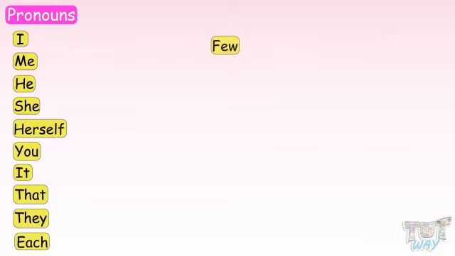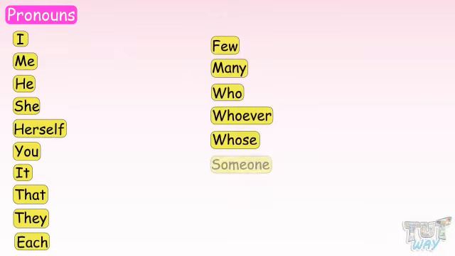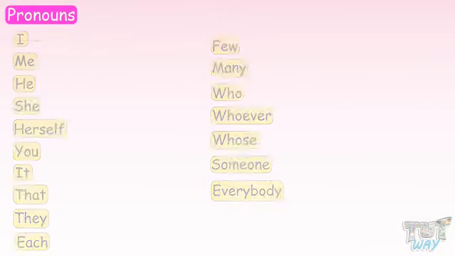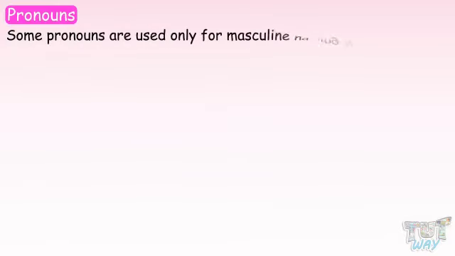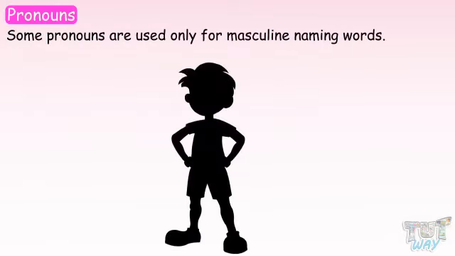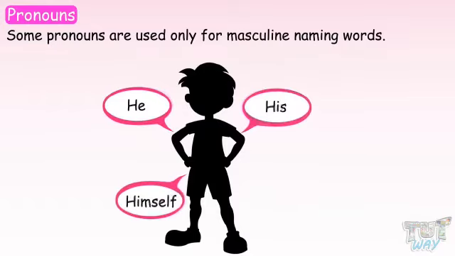First, take a look at the various pronouns we have. I, me, he, she, herself, you, it, that, they, each, few, many, who, whoever, whose, someone, everybody, etc. Some pronouns are used only for masculine naming words like he, his, himself, him.